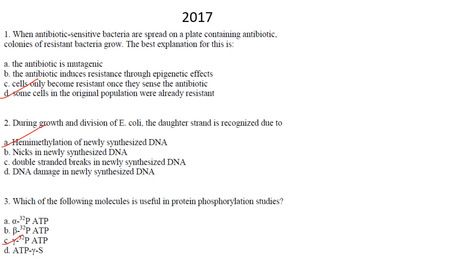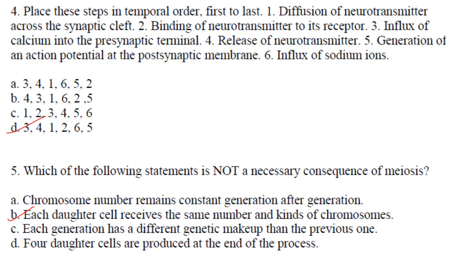Then next one. During growth and division of E. coli, the daughter strand is recognized due to. Now that is due to hemimethylation of newly synthesized DNA. Answer is option A. Then next one. Which of the following molecules is useful in protein phosphorylation studies? Now it is gamma P32 ATP that is useful in protein phosphorylation studies.